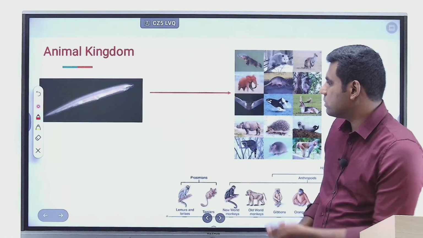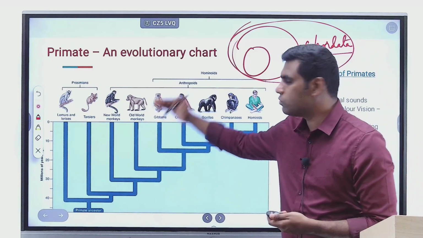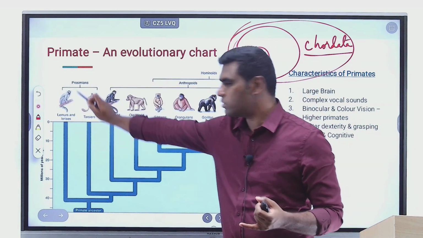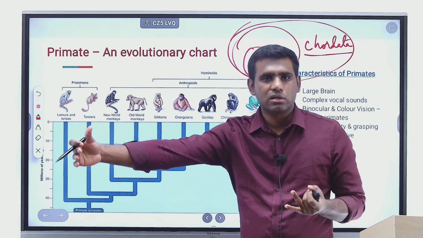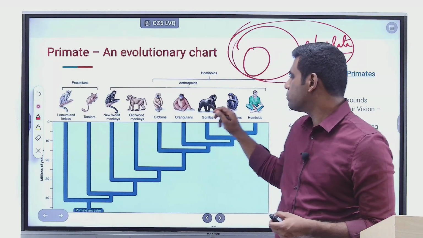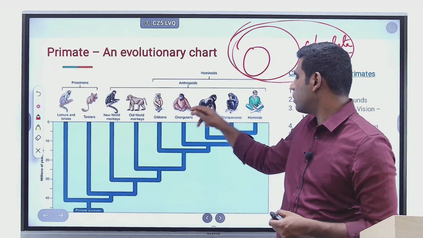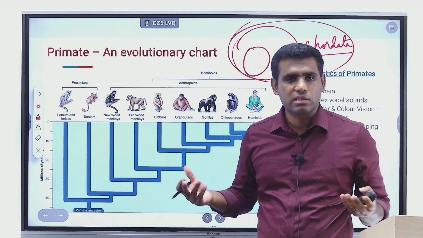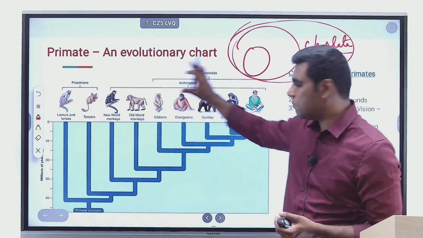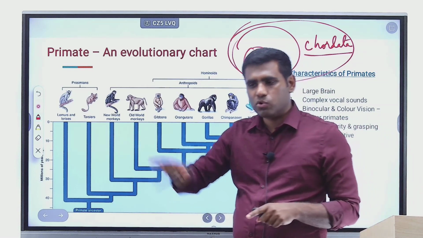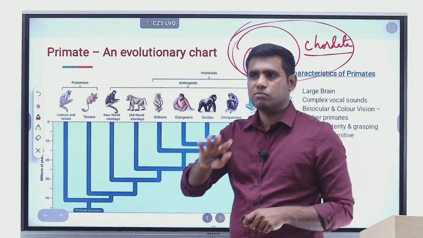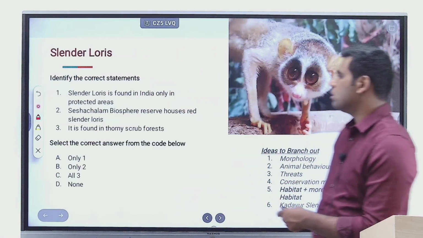India, right? Apes are the later evolutionary byproducts of this common ancestor. The first evolutionary byproduct was loris, followed by the monkeys, then followed by the apes. The difference between apes and monkeys is that apes don't have tails. Chimpanzees, orangutans, gorillas, you see, they don't have tails, right? So similarly, among the different apes, the only ape form to evolve in India was hoolock gibbon, which is found today in the northeast, right?